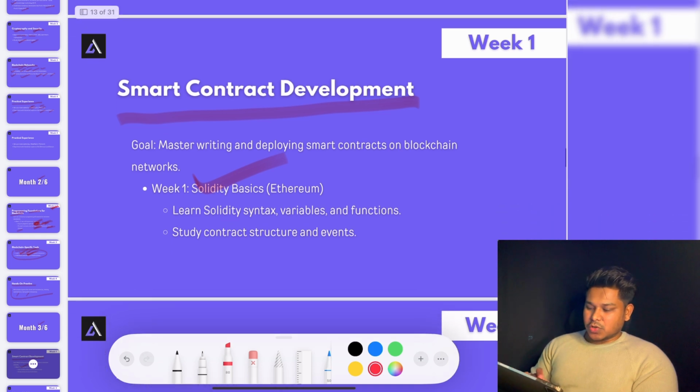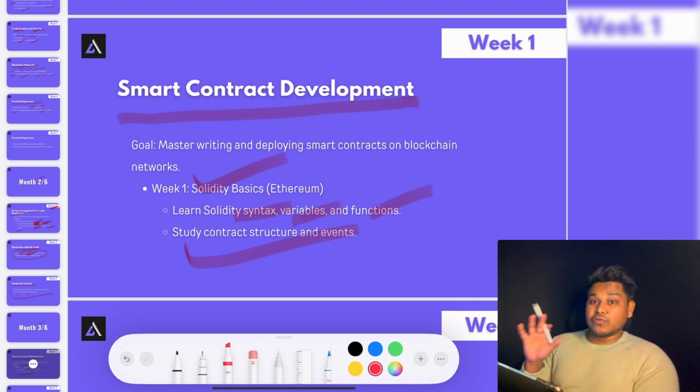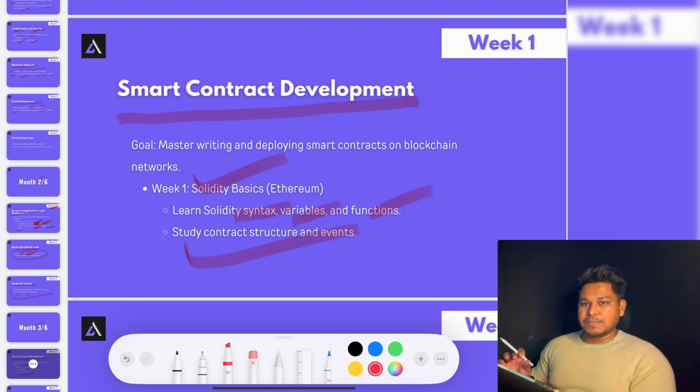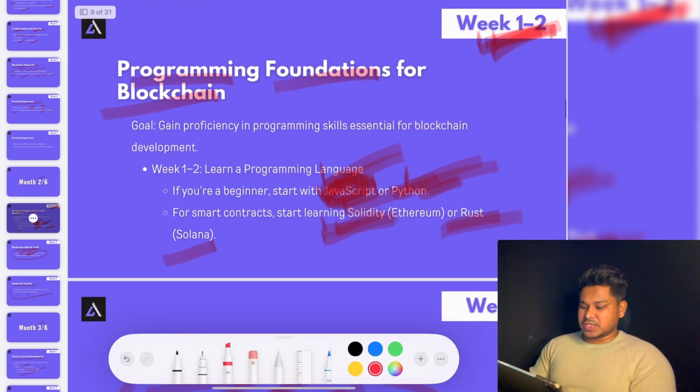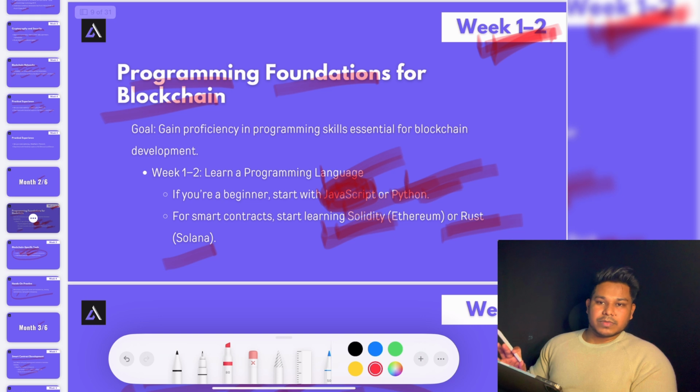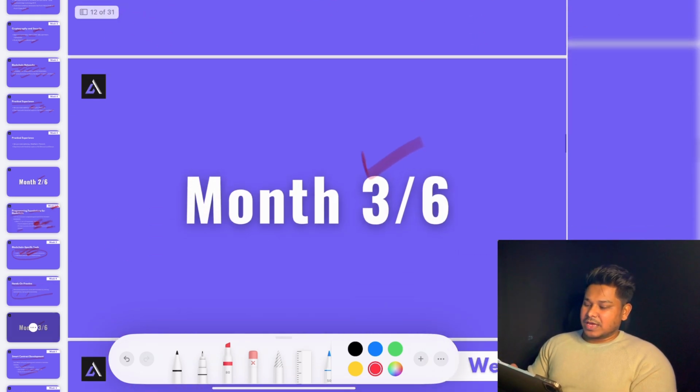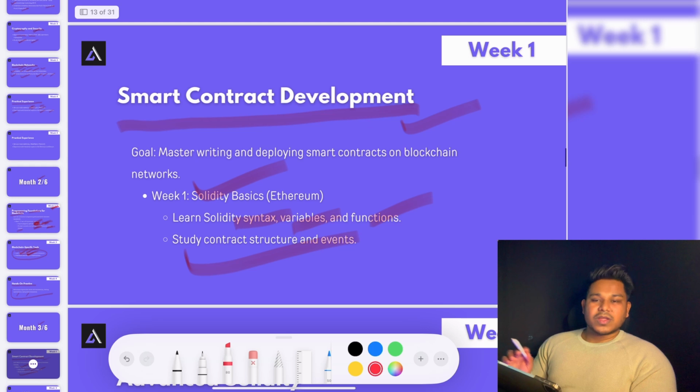You have to focus on the syntax, variables, and functions, and how you have to construct the smart contract event. What is the event? How are you going to utilize it? What kind of benefits does it provide? So that's what we're going to focus on. Not on the advanced level, but on the basic level. You have to know these simple tasks. Once you're done with the smart contract, as I told you, once you focus on JavaScript, your 80% work is already done because it has a similar architecture. That's why I have given 1 week to this particular contract.